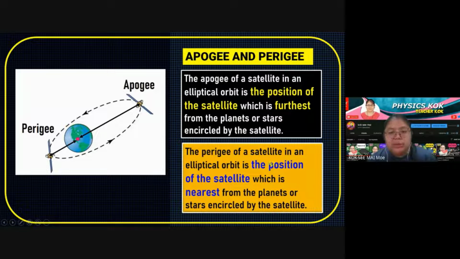The perigee of the satellite in an elliptical orbit is the position of the satellite which is nearest to the planet or the star circled by the satellite. So differentiate what apogee means and what perigee means. We don't go by left and right, just see the distance. When the distance is further, surely it's the apogee. When the distance is the nearest, we call it the perigee. So this one is a location of the satellite.